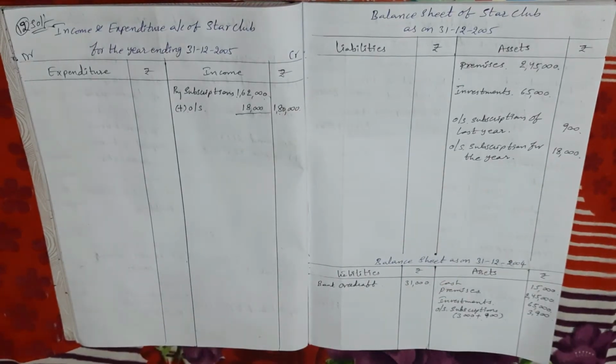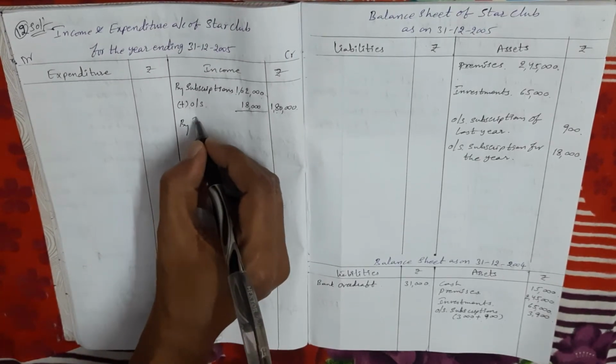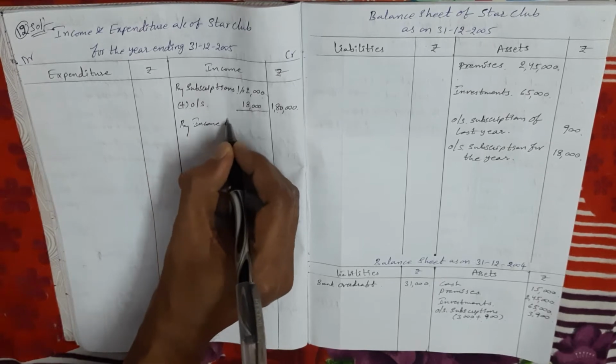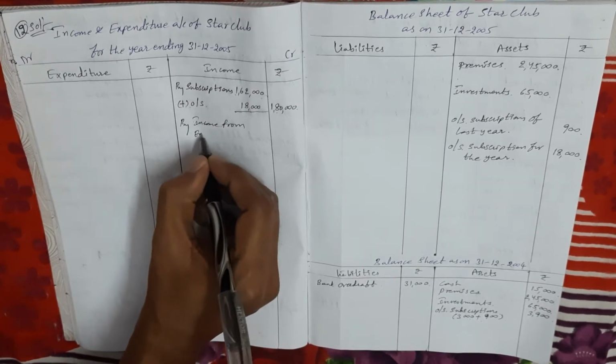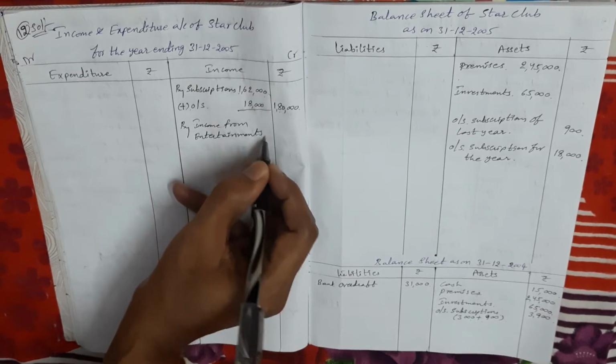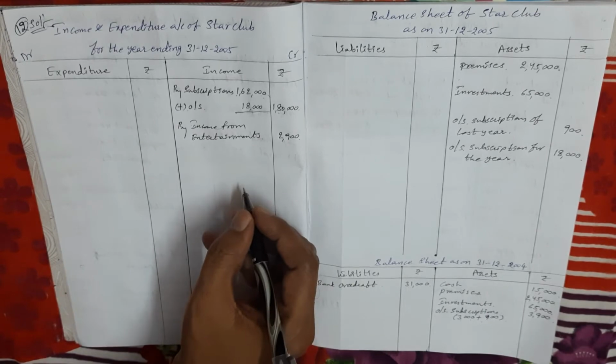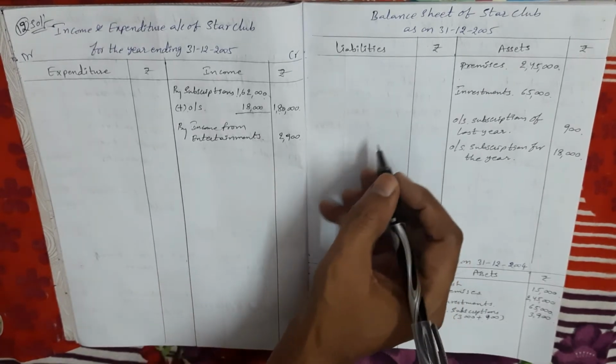Next, income from entertainments is revenue income. So income and expenditure account, credit side. Income from entertainments 2,900. Next, entrance fee. Entrance fee we take in the balance sheet, liability side.